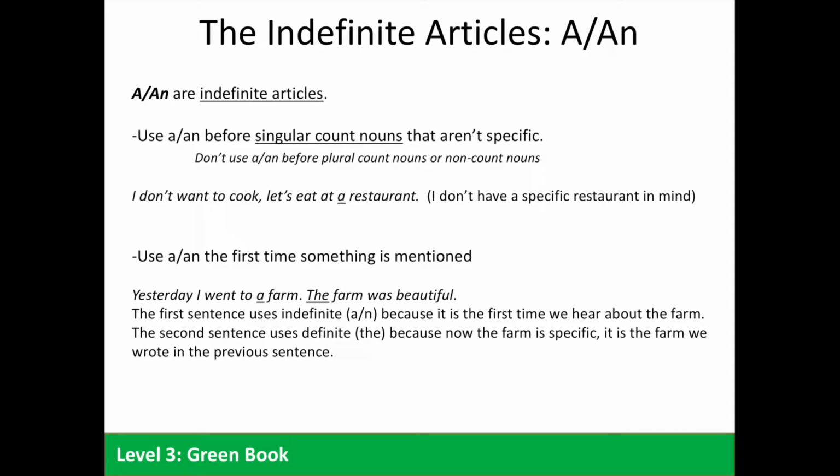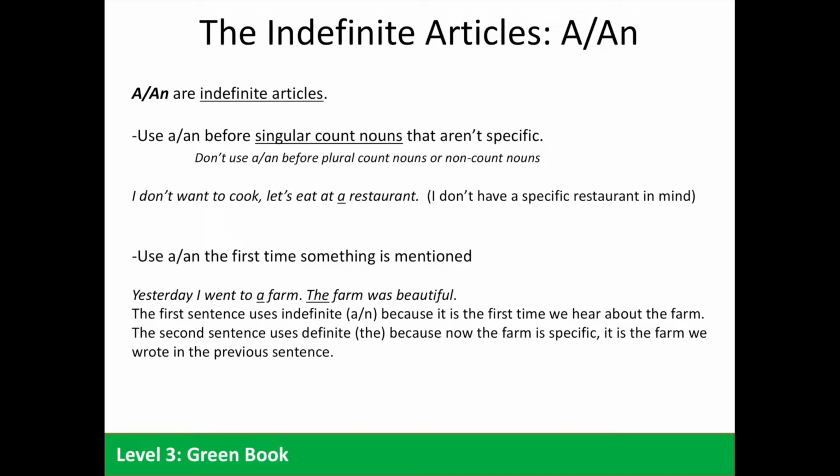We have two indefinite articles in English, "a" and "an." Again, we use "a" and "an" before singular count nouns that aren't specific. You have to remember we don't use "a" or "an" before plural count nouns or non-count nouns. Some examples: I don't want to cook. Let's eat at a restaurant. Again, in this example, I don't have a specific restaurant in mind.